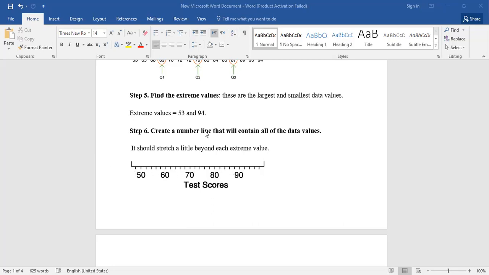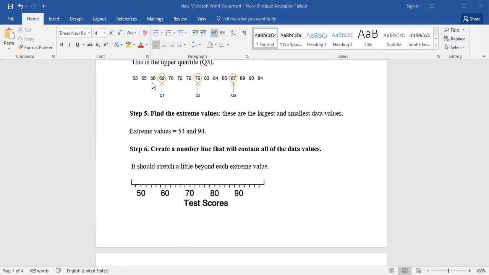Then if you have numbers like this: 53, 65, 68, 60, so we have numbers. The least number here was 53 and the greatest number was 94. So we can start from 50 till 90, and it could be 100 because it's 94. But we will put small bars or small points between them, and each one will be 2, because if we try it from 50 till 94, it will be a very large number line, so we have to put a scale. Okay, understood this point?